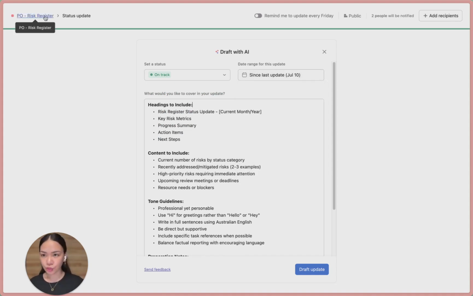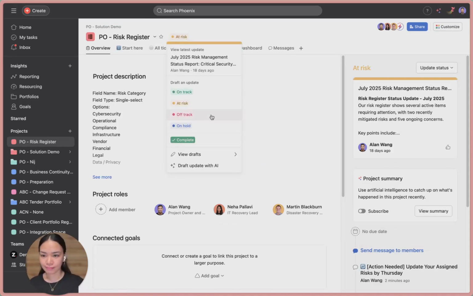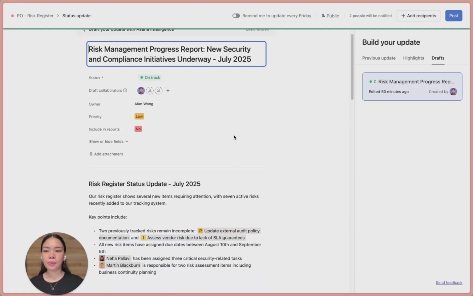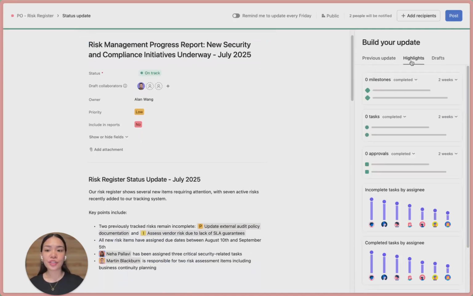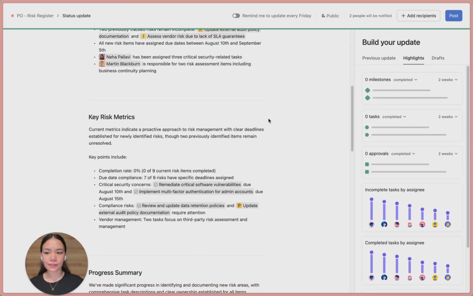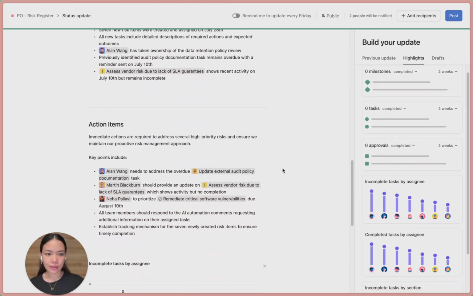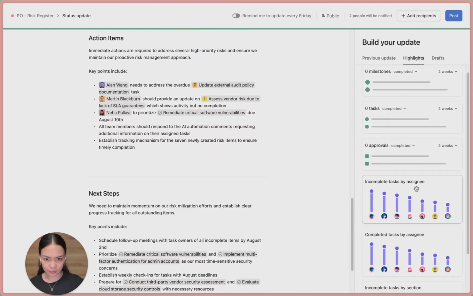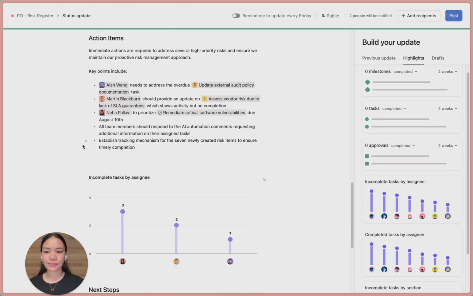Let me just show you my draft here. I already prepared something like this. From here, you will be able to view the previous update, and you can choose to include visual highlights like charts based on incomplete tasks by assignee. Let me just do it again. We can just drag and drop it to the draft.